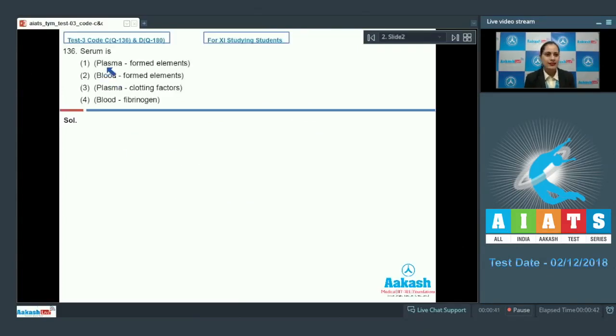Question number 136. Serum is, and the very first option given is plasma minus formed elements. And this is an incorrect option because serum is plasma lacking clotting factors. And what do you mean by plasma?